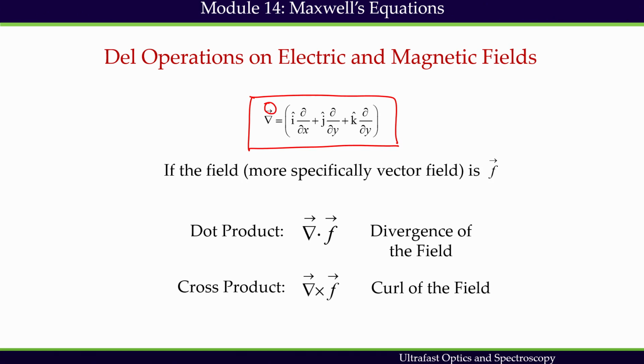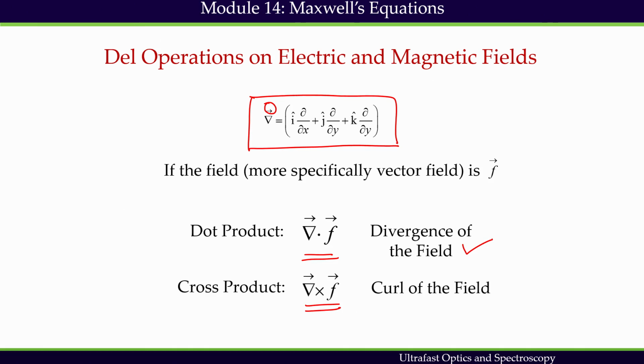Dot product with a field is given by this, and cross product with a field is given by this. Dot product features divergence of the field and cross product features the curl of the field. We will try to understand very qualitatively the physical meaning of these two del operations.